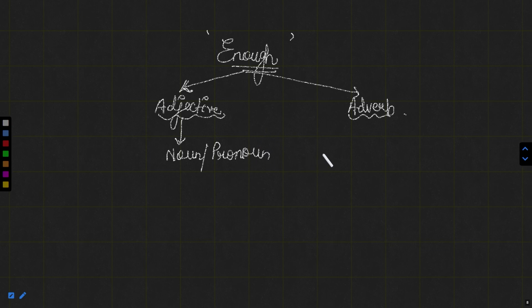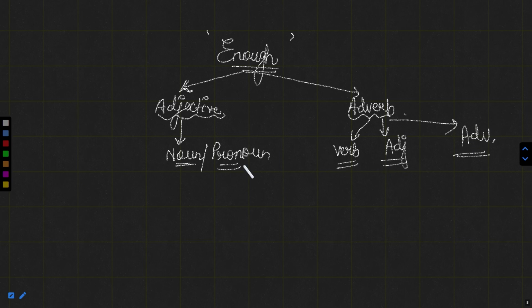Now let us write this down. If it is an adjective, it can qualify a noun or a pronoun. And if it is an adverb, obviously, because this is an adverb of quantity, it can qualify a verb, an adjective, or an adverb as well. So it can be either an adjective or an adverb. If it is qualifying a noun or a pronoun, it will be an adjective. And if it is qualifying a verb, an adjective or an adverb, it is an adverb.